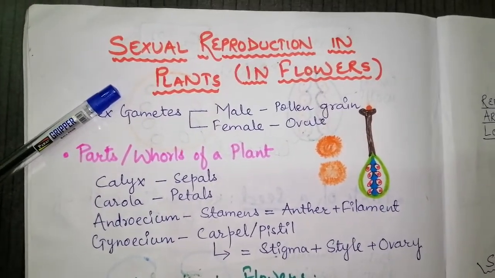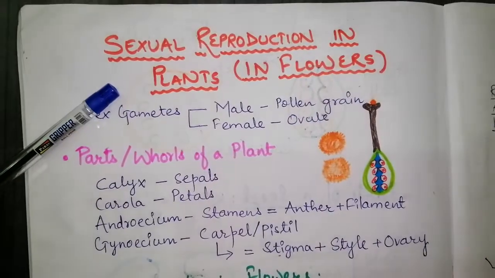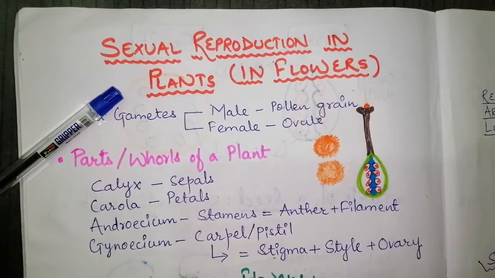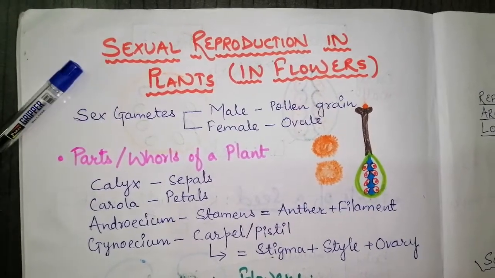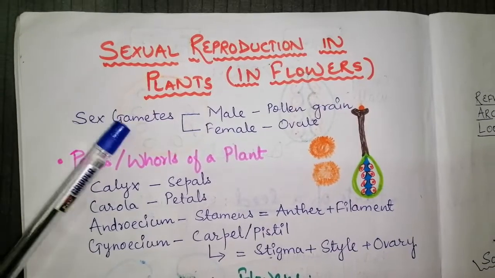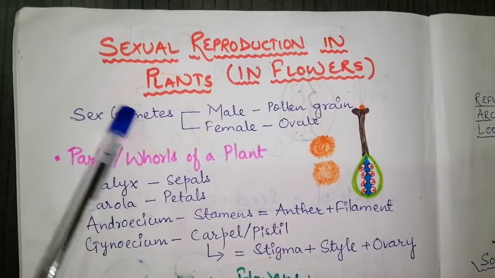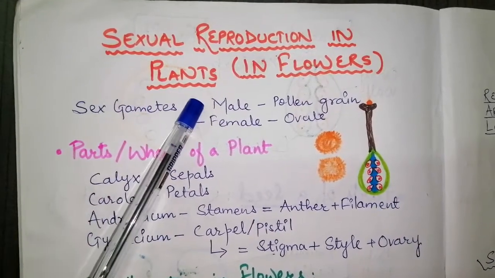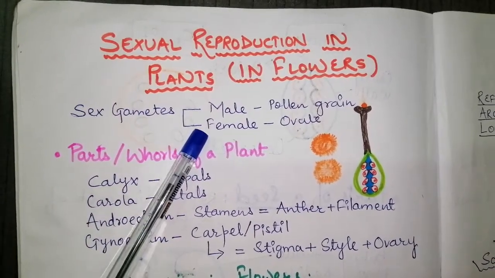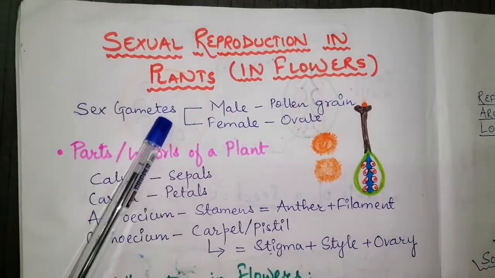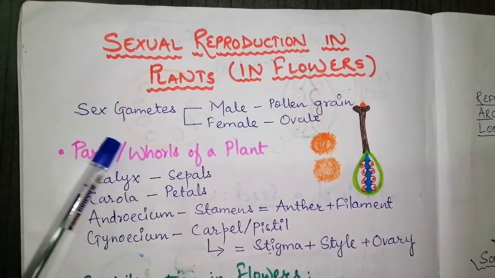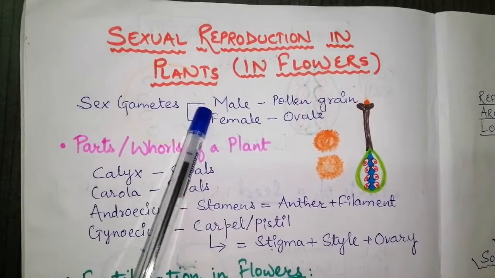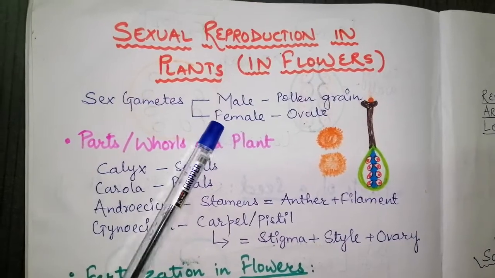There are some kinds of plants which do not have flowers, whereas some of them contain flowers. Hence they are known as non-flowering and flowering plants respectively. Now for sexual reproduction, what do we require? We require two sexes, one male and one female, and they must have sex gametes. The special type of gametes are called sex gametes, which are present in male as well as in female.